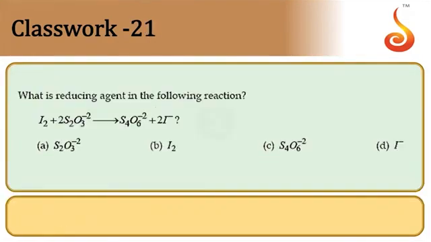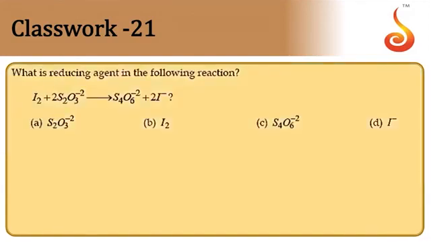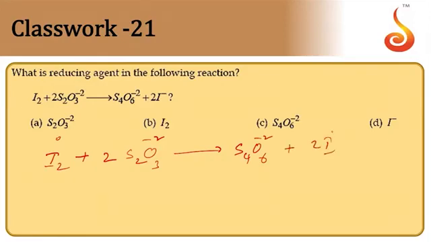Then, which is a reducing agent in the following reaction? We need to see the oxidation numbers to understand the reducing agent. Let us write the oxidation numbers. Iodine is 0, plus S2O3 2-, giving rise to S4O6 2- plus I-. Iodine 0 has become the -1 state.